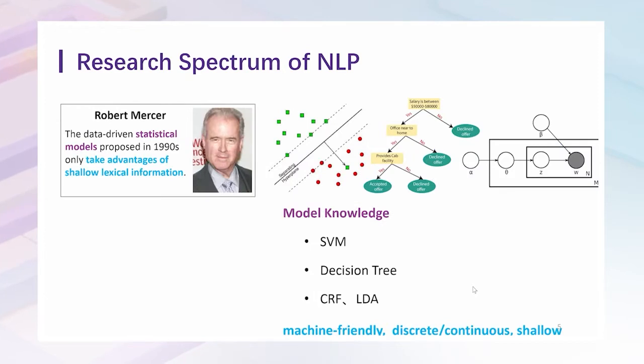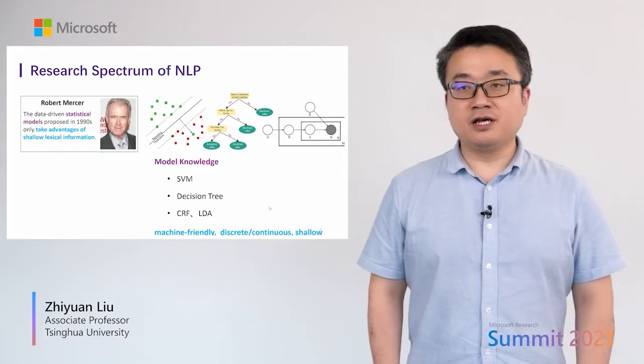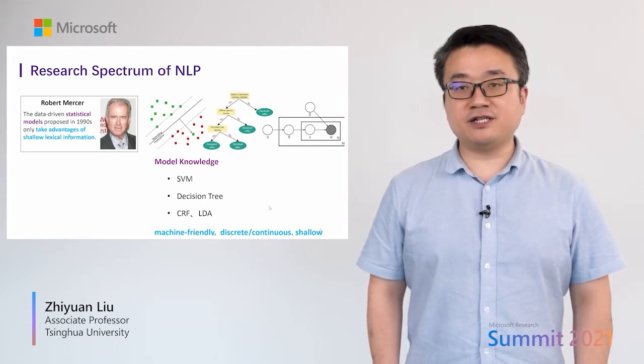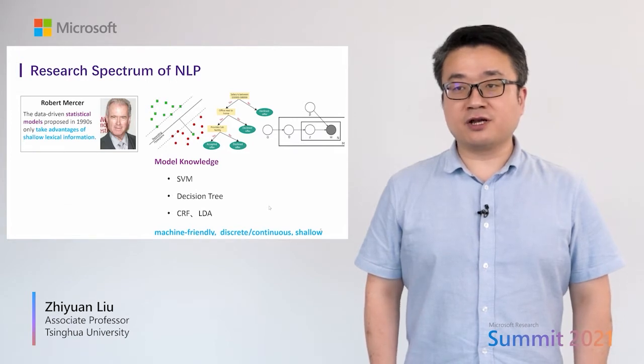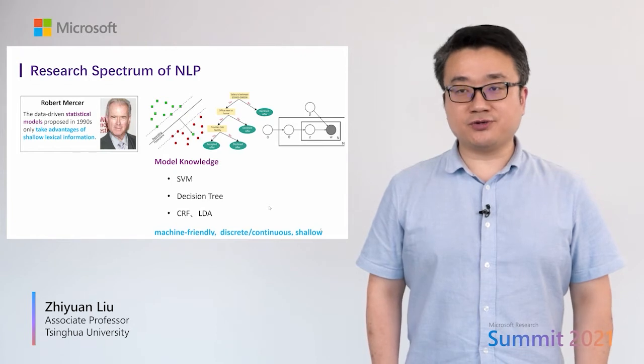As symbolic grammar rules and knowledge bases have critical issues of generalization and coverage, statistical machine learning methods have been widely applied to natural language processing after the 1990s. The statistical methods can learn complicated language patterns from data. The learned models contain rich knowledge for specific natural language processing tasks.